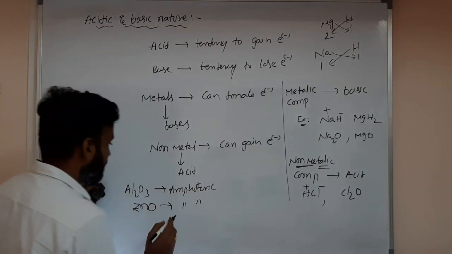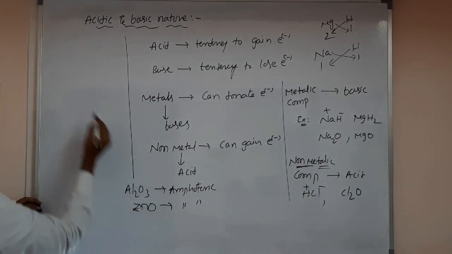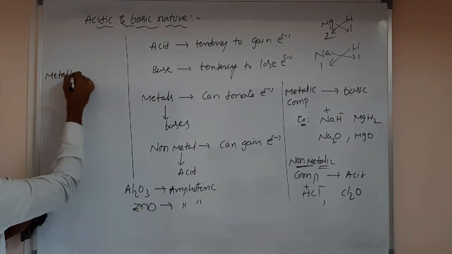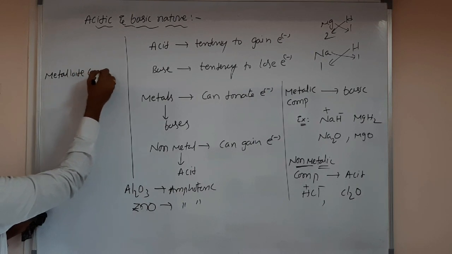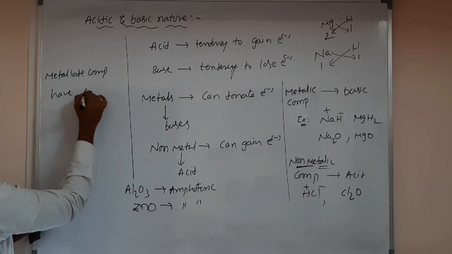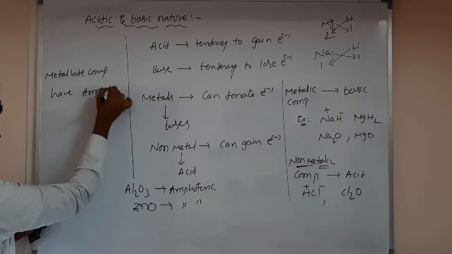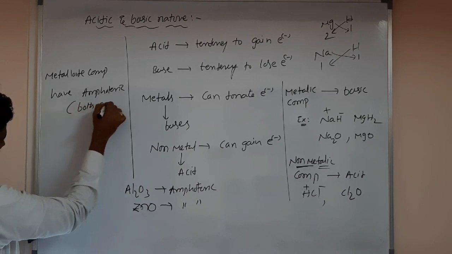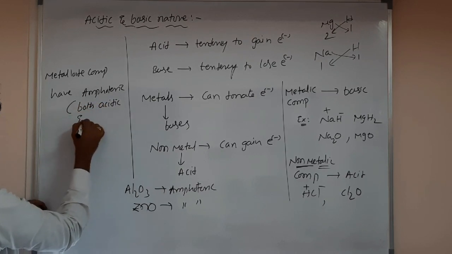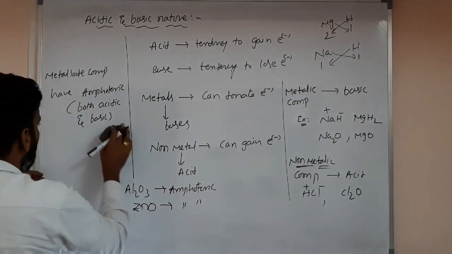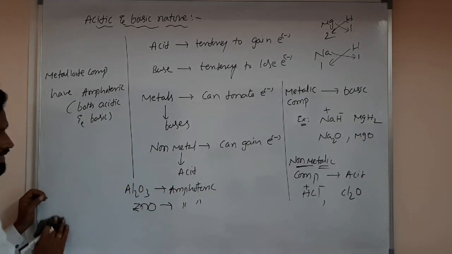One more thing I mentioned here. What is that? Metalloid compounds. Metalloid compounds have what? Amphoteric character. What is the meaning of amphoteric? Amphoteric means both acidic and basic character. That's it. Very important, please write it down.